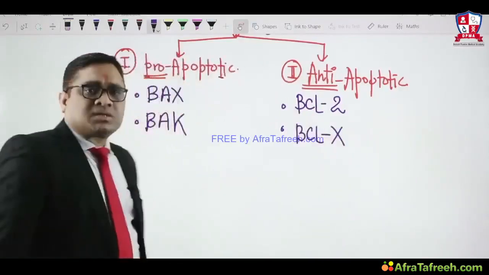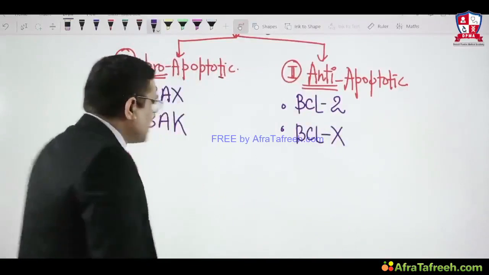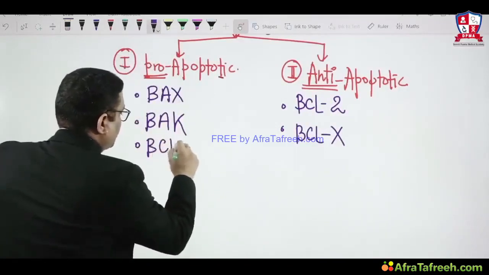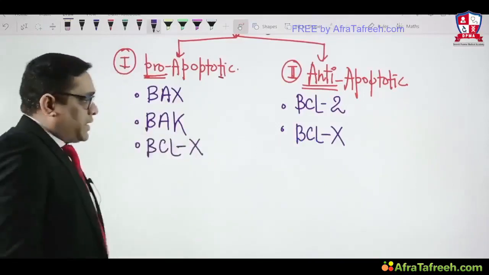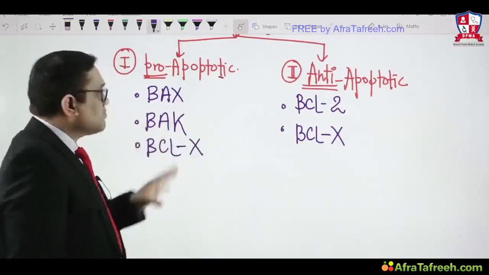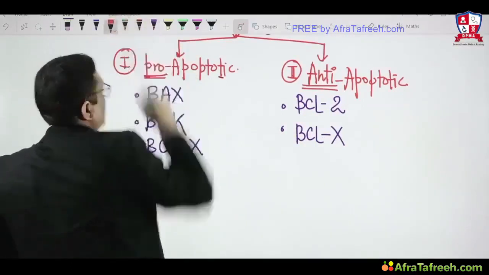But here there is a twist, and that twist is that there are two types of BCLX. Which is pro-apoptotic and which is anti-apoptotic? That is an important point to focus upon, because the examiner will ask a question like this.